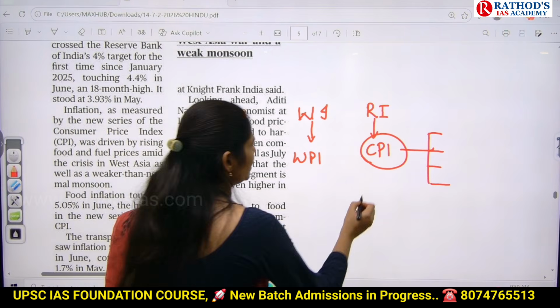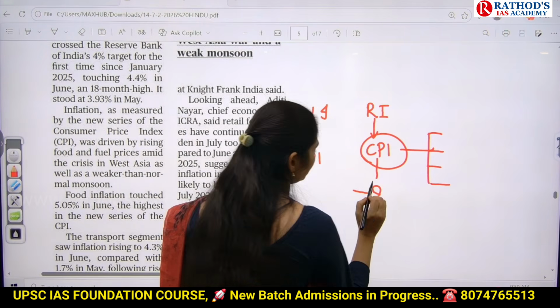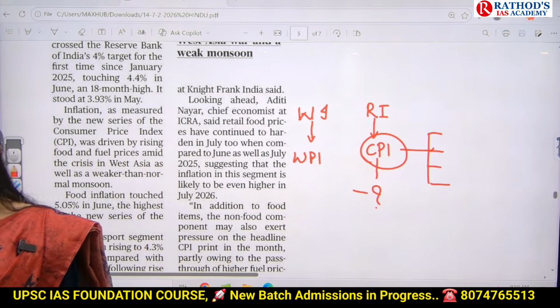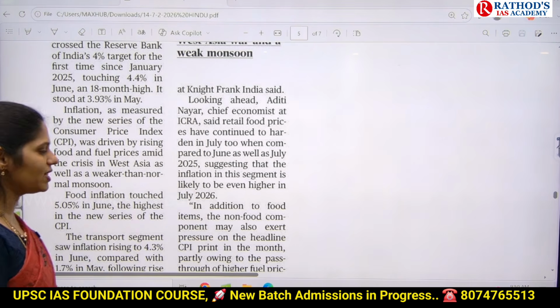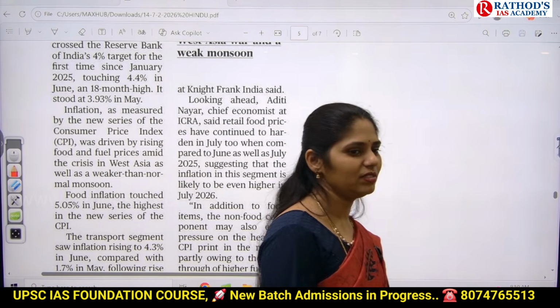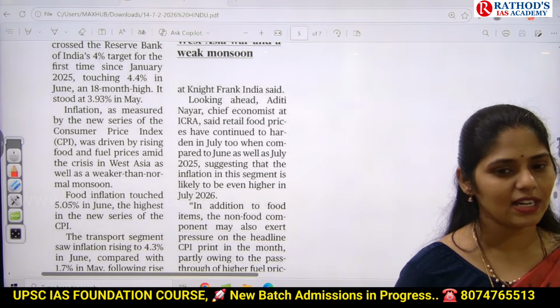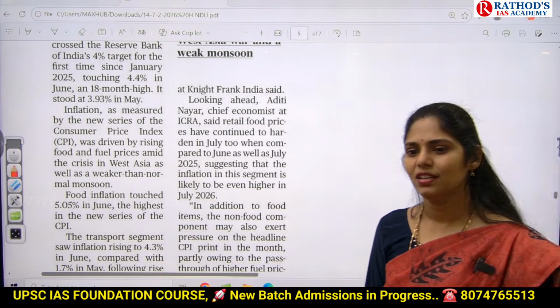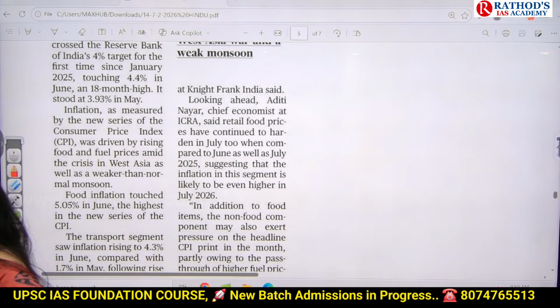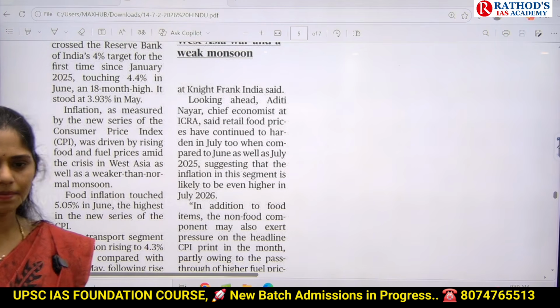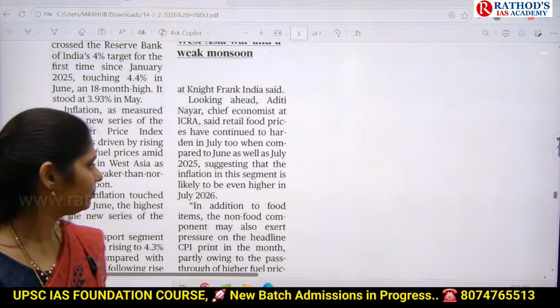Okay, who will release the CPI? MOSPI. What is the full form of MOSPI? The Ministry of Statistics and Programme Implementation releases this index. Recently, what is the update? We changed the base year. What is that base year update of CPI? 2022 to 2023. Earlier, it was 2011 to 2012. So those things you have to remember.